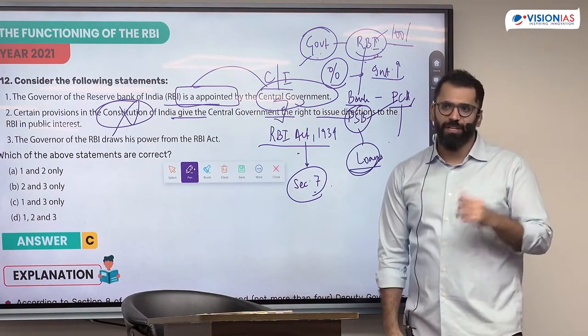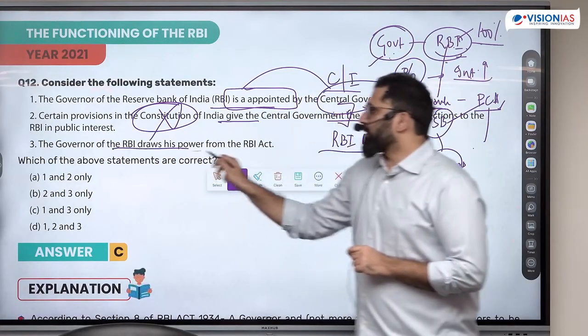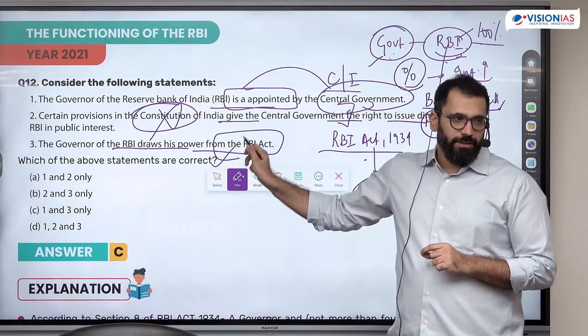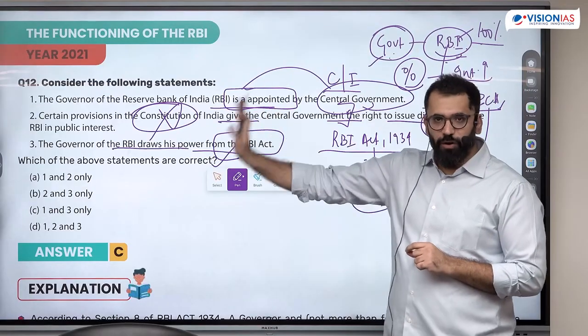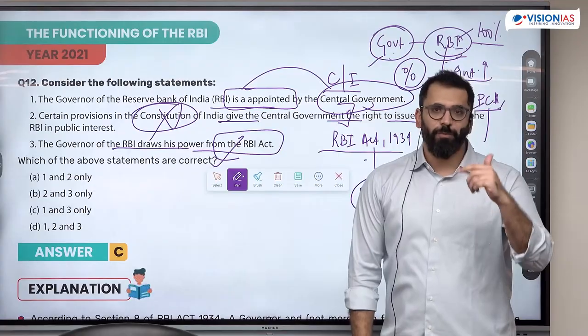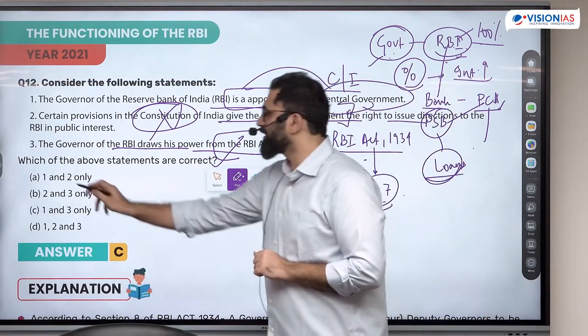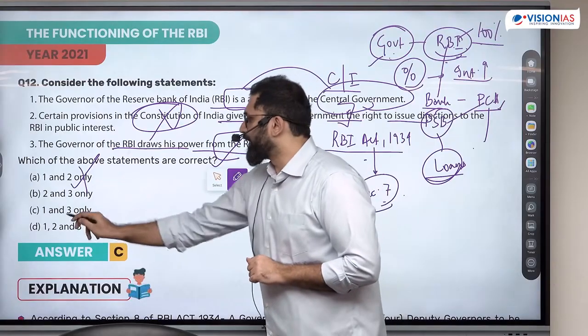Because in the reform process, both were not on the same page. Governor of RBI draws his power from the RBI Act. This is true. Is this clear? Again, all of this has relevance in the news. This is not coming out of the blue that you need to prepare everything for RBI or prepare everything of banking. The answer here is 1 and 3.